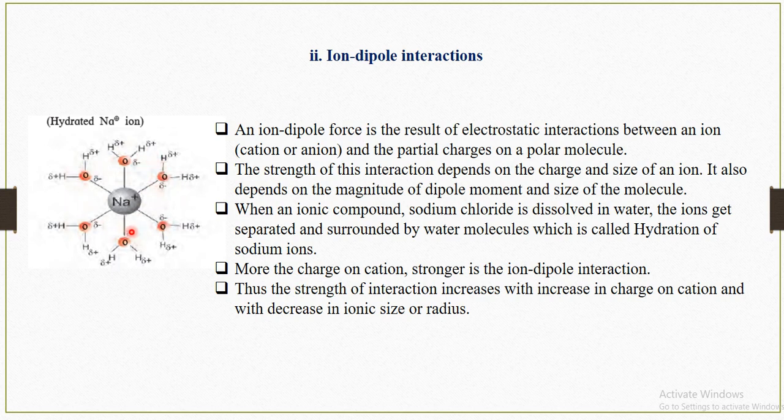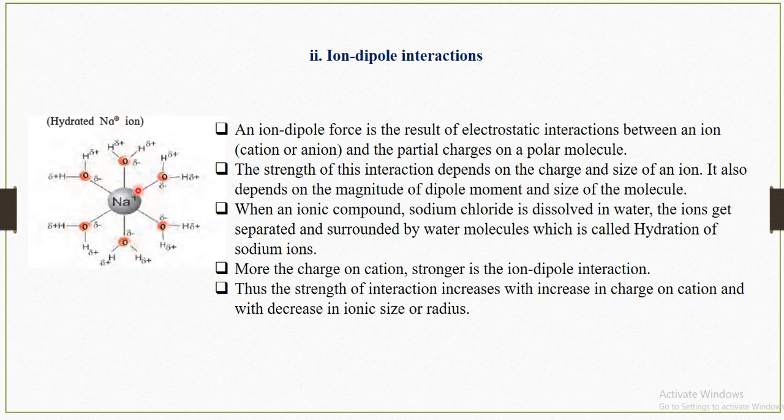The strength of this interaction between sodium and oxygen depends on the charge and size of the ion, and it also depends on the magnitude of the dipole moment and size of the molecule.